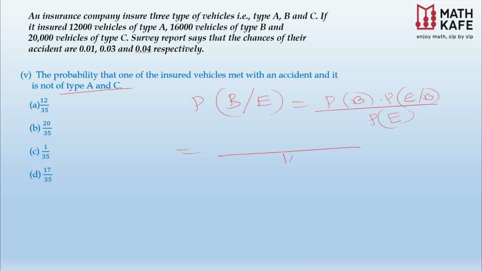Remember, P of E we already got as 140 divided by 4800, that I am writing first. And P of B is 16 divided by 48, and its respective chance is 0.03, or 3 by 100. Cancel that 4800 from both sides. Now what is left? 16 times 3 divided by 140. You can see from here, you can cancel 16 with 4, so it is 4, and here 140 with 35, so the answer is 12 by 35, and that is option A.